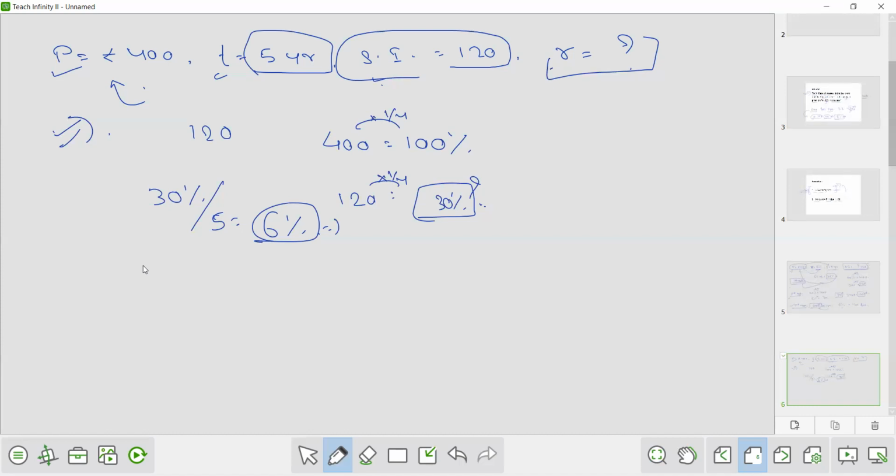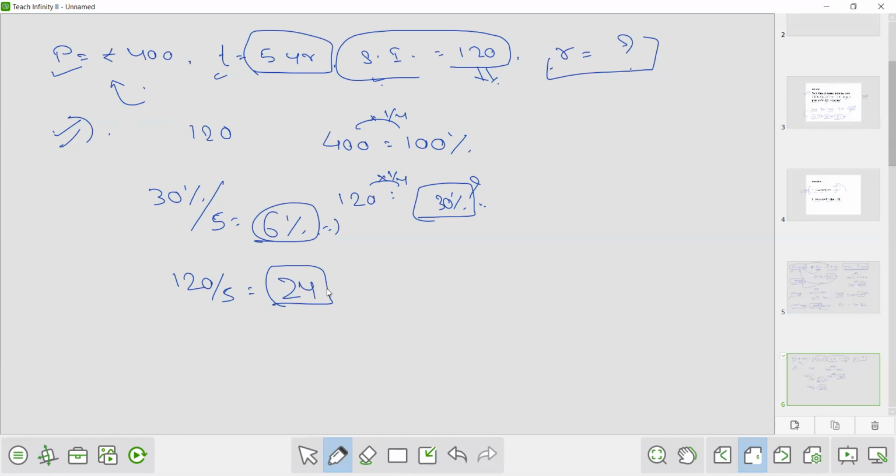The alternate method, how to find it? Let's say this simple interest you are getting for a total period of 5 years. So for 1 year, how much interest you are getting? So for 1 year, 120 by 5. So how to calculate 120 by 5? Just make it double, 240 by 10. So it's 24. So 24 rupees you are getting for 1 year. But are you getting this 24 rupees on 100 rupees?